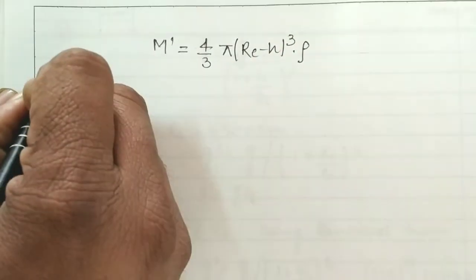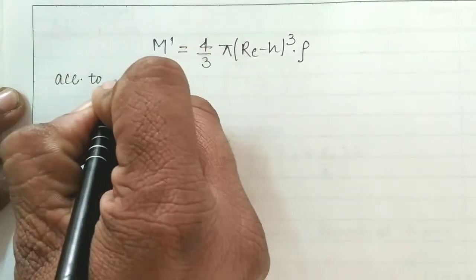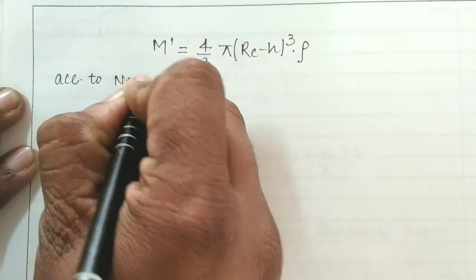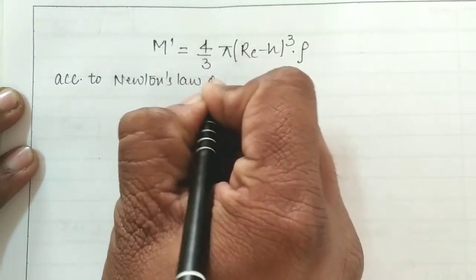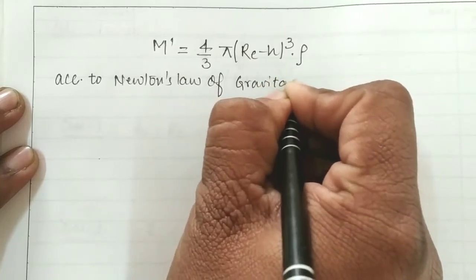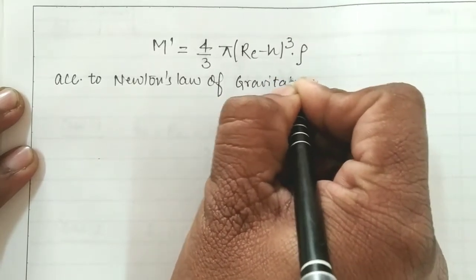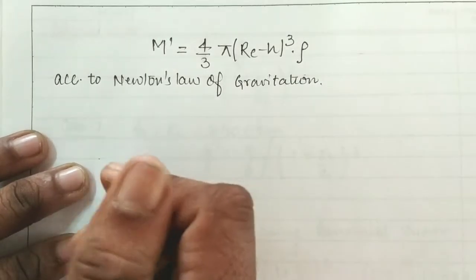Now according to Newton's law of gravitation, the force of gravitation is directly proportional to the product of their masses and inversely proportional to the square of their distance.